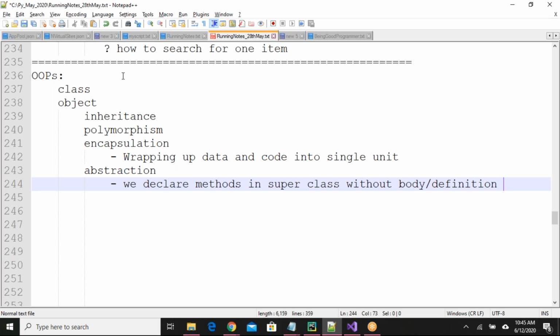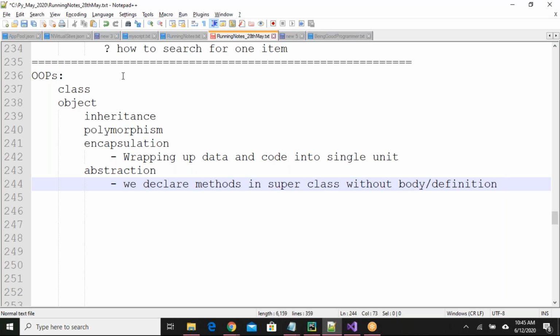You can refer. For now, when we are talking about abstraction, what we need to remember is that the abstraction concept comes with the inheritance concept. In the superclass or parent class, we write one method, but we do not define the body of the method. We simply declare the method.